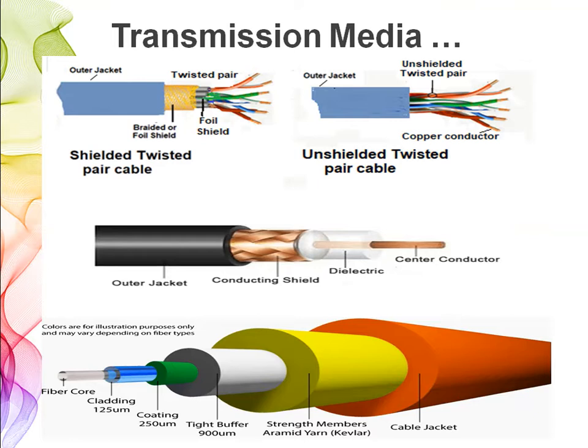Now see, in these diagrams you can see these three types of wired media. The first one is showing the twisted pair cable. Okay, it is shielded twisted pair cable, STP. This is unshielded twisted pair, UTP. You can see an extra shield over these wires. So this is STP and this is UTP.